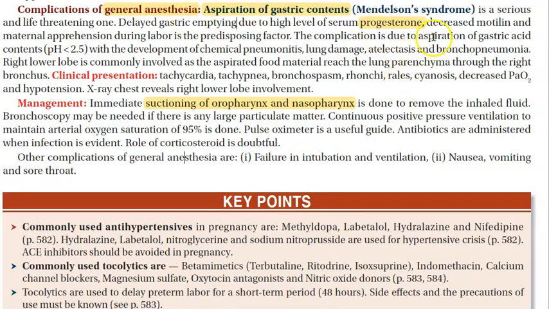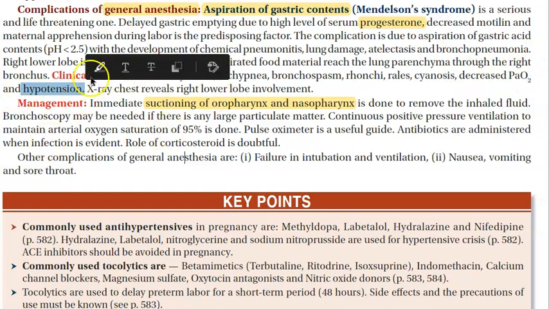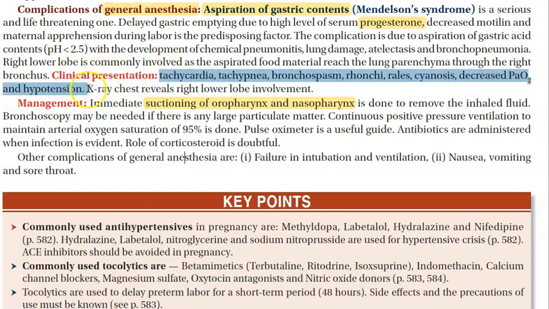Once he or she is having aspiration, they'll have tachycardia, tachypnea, that is fast heart rate, fast breathing, bronchospasm, bronchial rales, cyanosis, that is no proper oxygen, right? Decreased partial pressure of oxygen and reduced hemoglobin saturation, hypotension. So you will see that these people have all this respiratory distress. And chest x-ray will reveal that the right lower lobe is involved, okay? Which lobe? Right lower lobe.